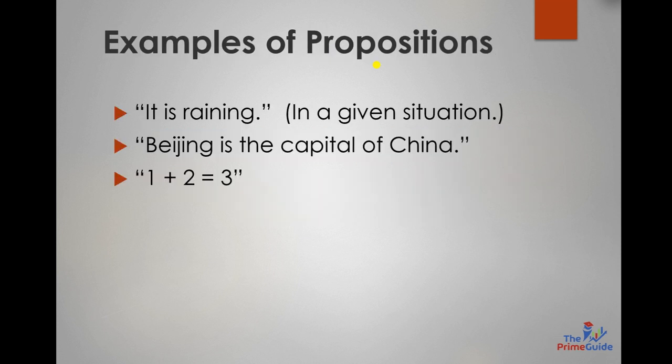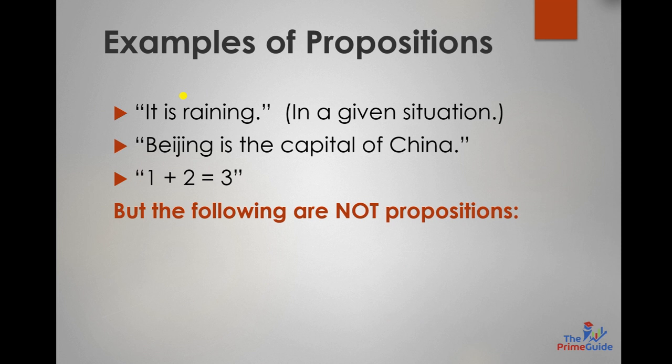So let us look at some examples of proposition. If we say it is raining, then in a given situation, if it is raining then that would be true, or if it is not then the statement would be false. Similarly, if I say that Beijing is the capital of China, this statement can be either true or false. Similarly, 1 plus 2 is 3. This statement can be either true or false. So these three statements are called propositions.